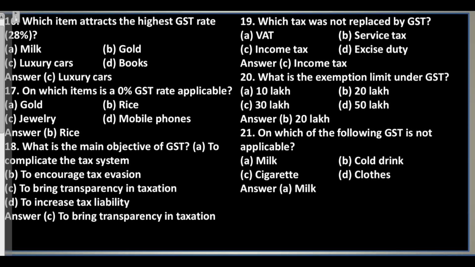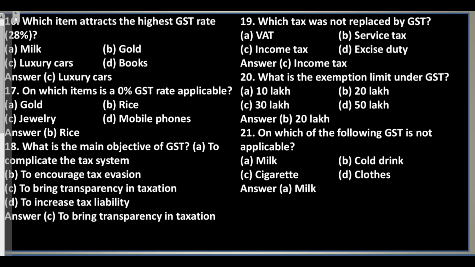Question 16. Which item attracts the highest GST rate, 28%? A. Milk. B. Gold. C. Luxury cars. D. Books. Answer. C. Luxury cars. Question 17. On which items is a 0% GST rate applicable? A. Gold. B. Rice. C. Jewelry. D. Mobile phones. Answer. B. Rice.